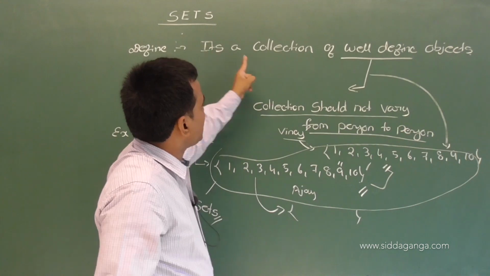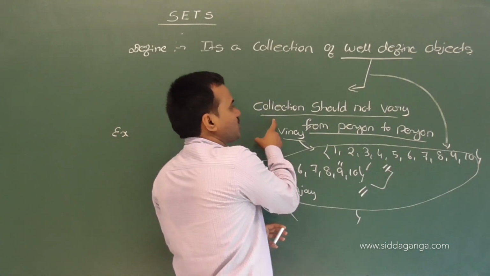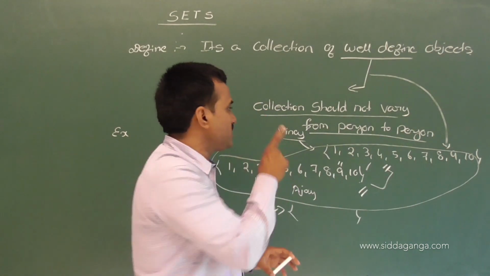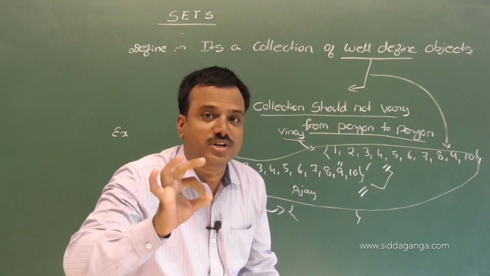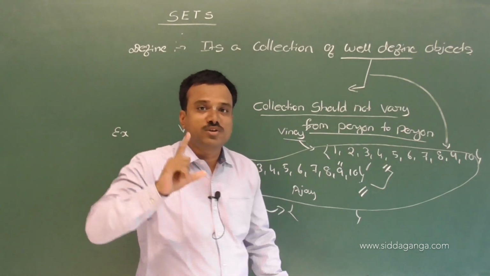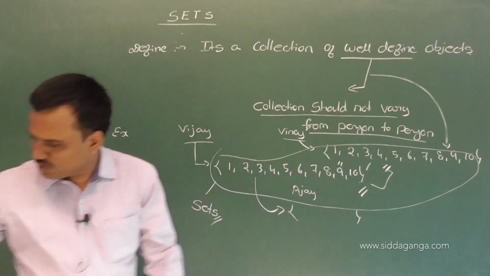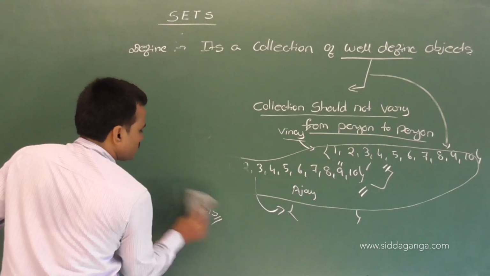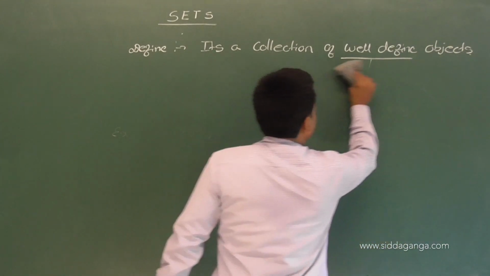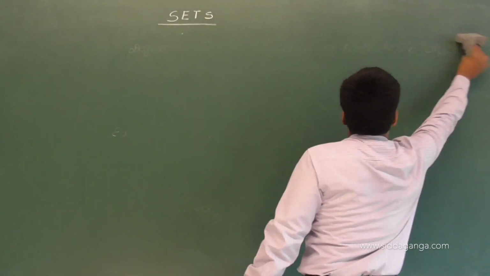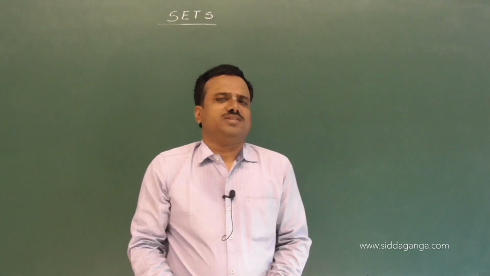Once again, it's a collection of what? Well-defined objects. Well-defined means the collection should not vary from what? Person to person. Clear the definition? Yes. After knowing the definition, we will explain the sets in detail. Firstly, I simply defined the definition of sets. Okay now. So then, how to write the set?